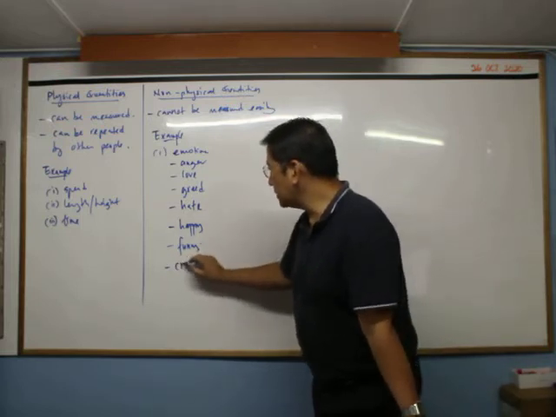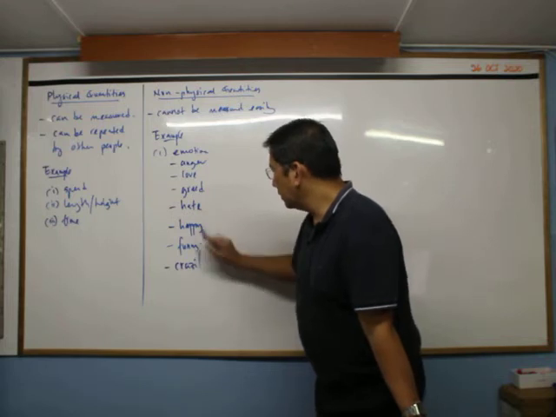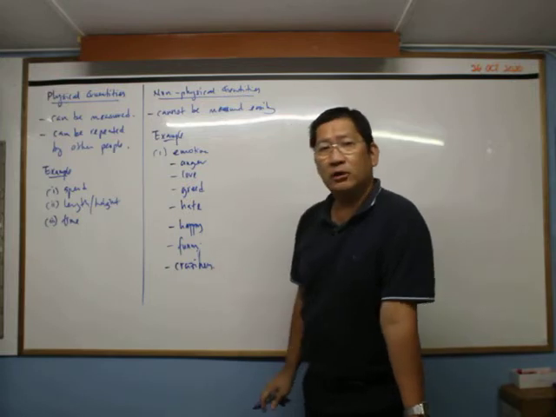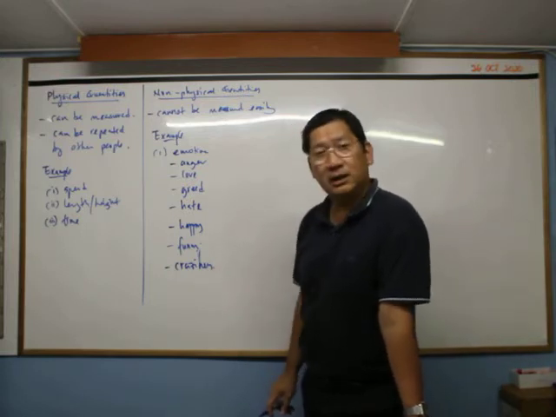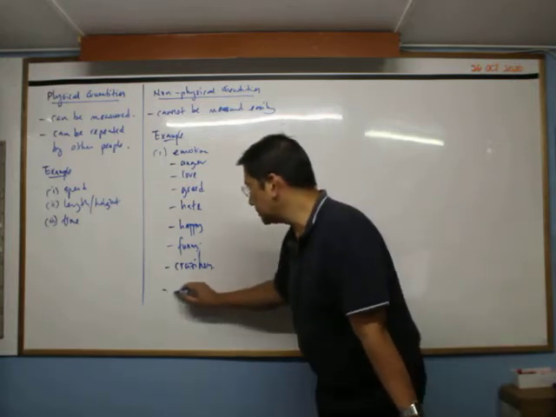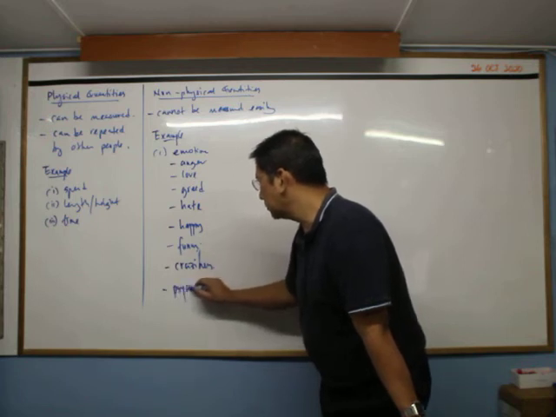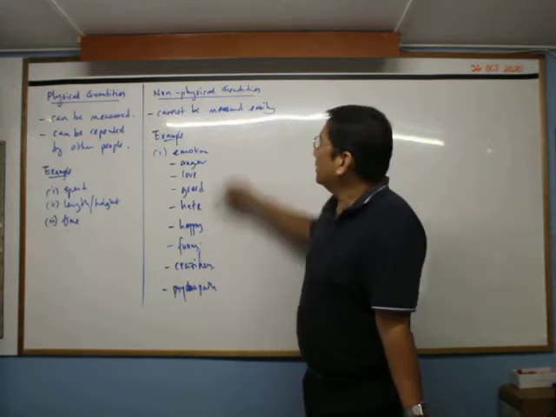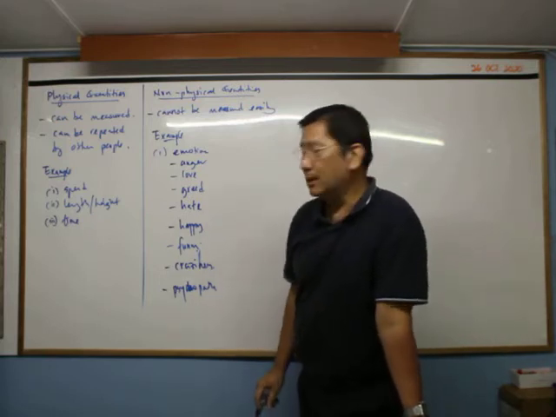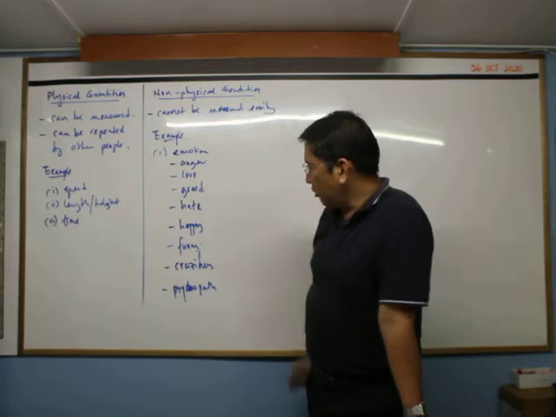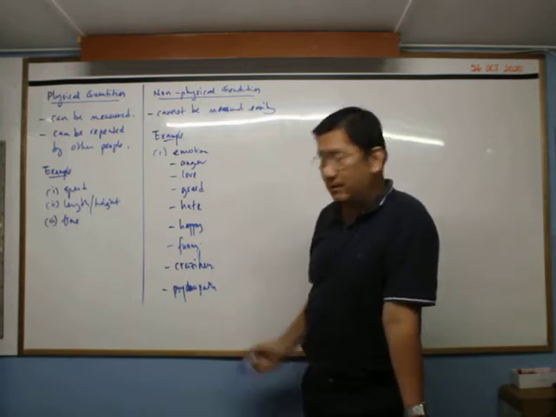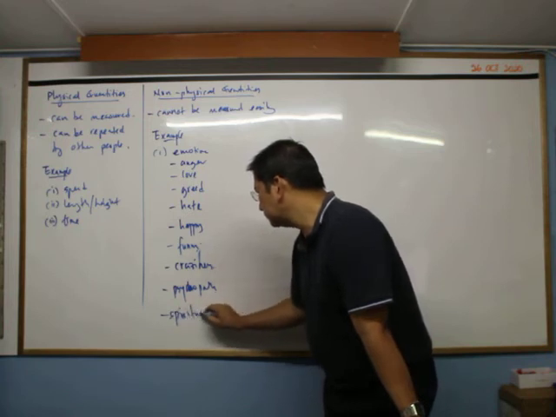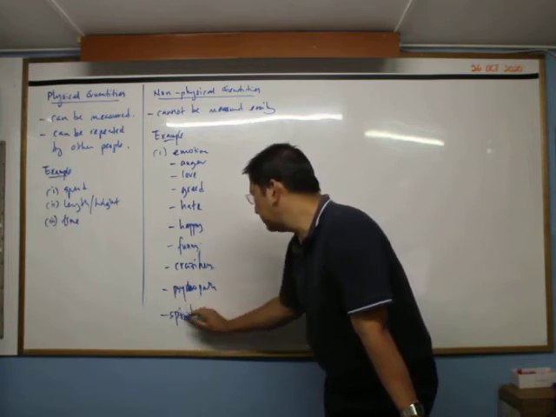Maybe another one is craziness, how crazy you are. If you go and see a psychologist, maybe there is a very serious problem, and maybe like psychopath. These are all non-physical quantities. Some are very common, some are very crazy. Maybe something spiritual.